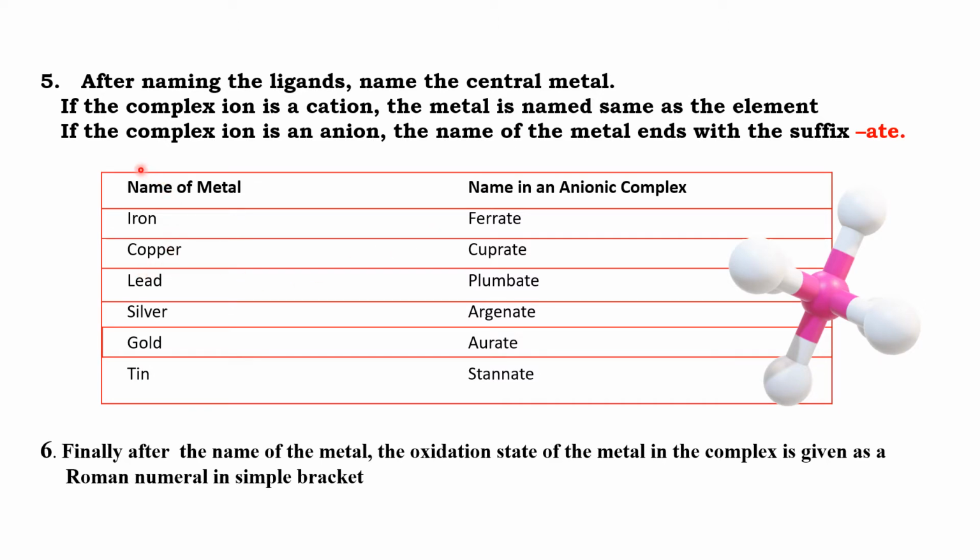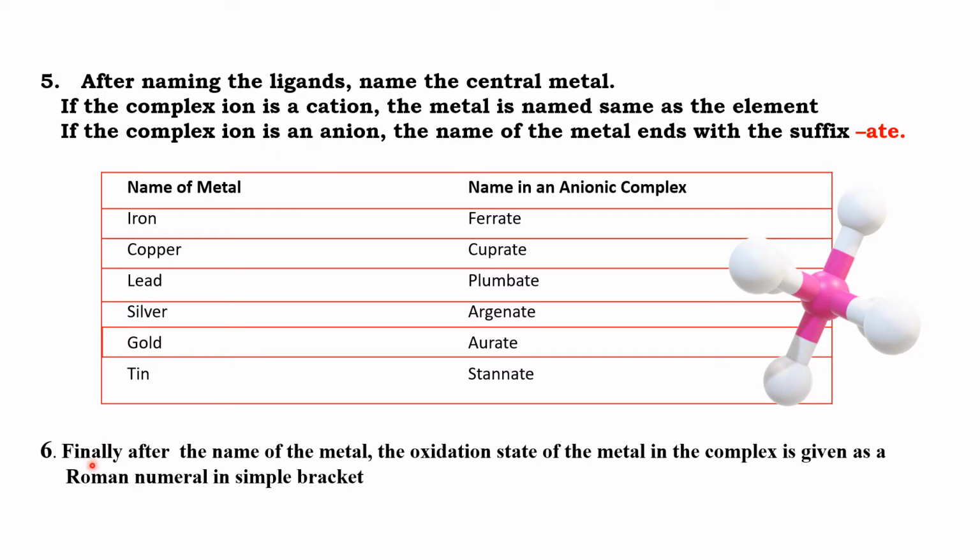But in the second case, if the complex ion is anionic, that means if the coordination sphere bears a negative charge, then we have to put the term ate at the end of the name of the metal. See here, if the metal is iron, I have to use ferrate. If the metal is copper, I have to use cuprate. So ate is used only if the complex ion is anionic.